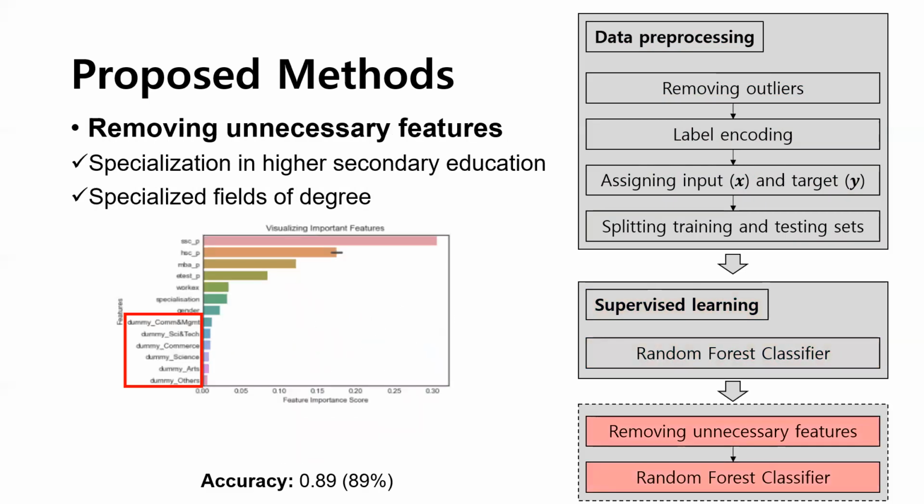This step is an additional step for improving the accuracy of the model. After designing the campus placement classifier, I observed the important features and specialized fields from higher secondary and undergraduate education are not that much important for training. So I removed them in order to make more decision trees by the random forest classifier algorithm. I believed it could increase the accuracy, and the accuracy really got increased. The accuracy of the previous model was around 86%, and now the accuracy of the new predictor model is around 89%, which is a bit higher.